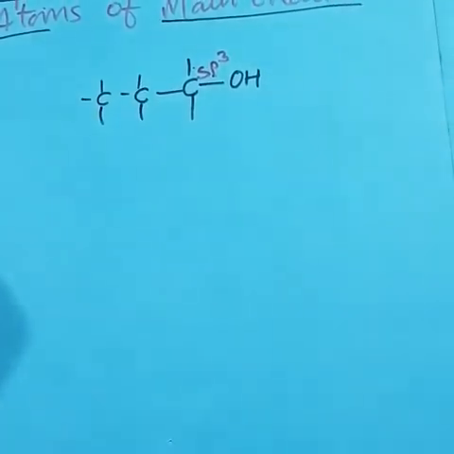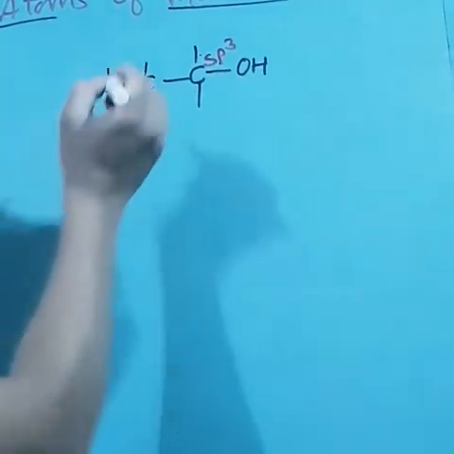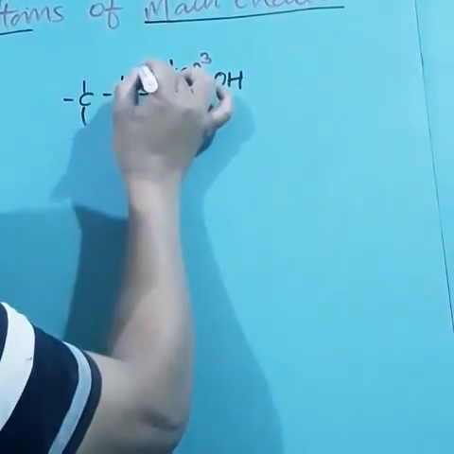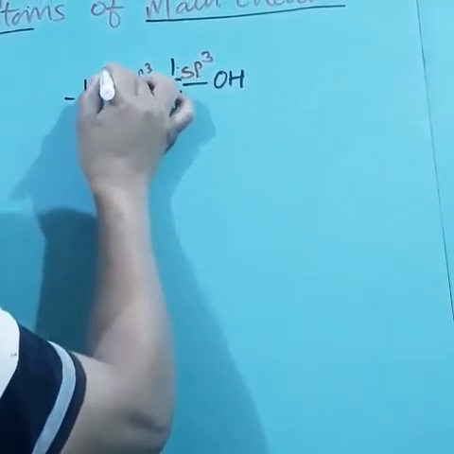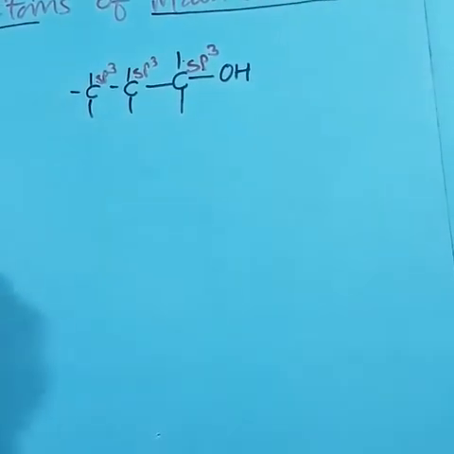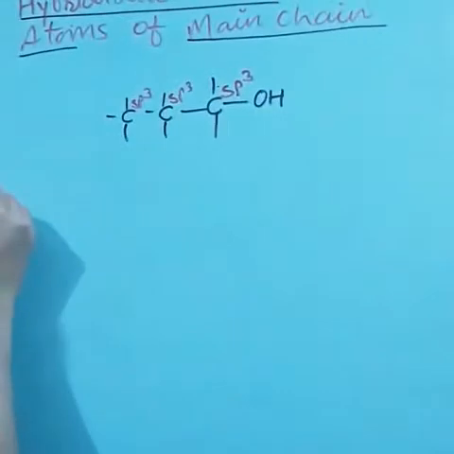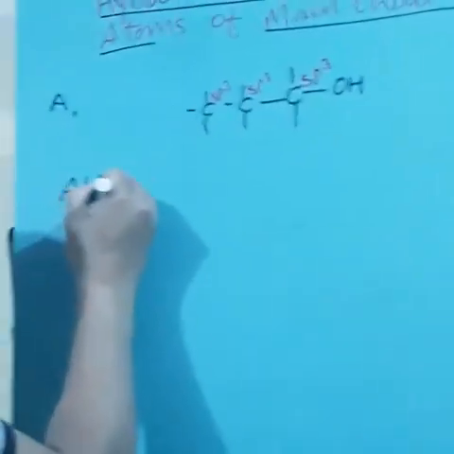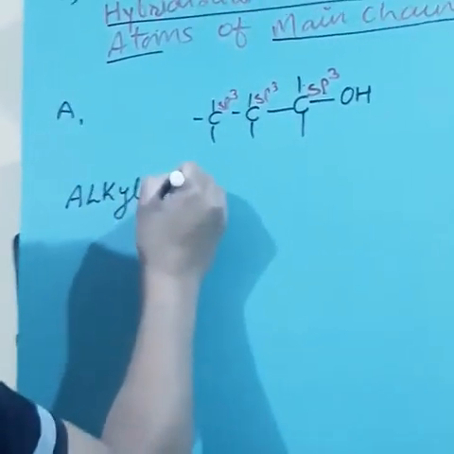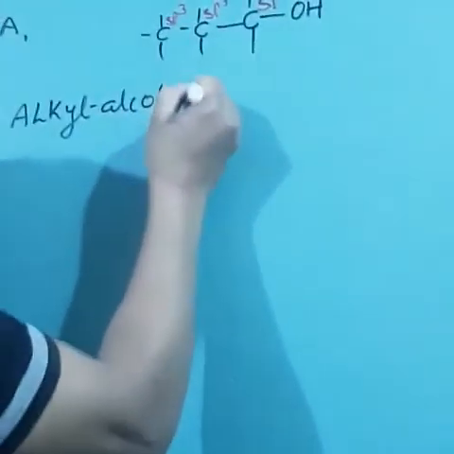more carbon, but the important thing is, if each carbon is again sp3 and sp3, such types of alcohols are simply termed as a very simple alcohol called alkyl alcohol.